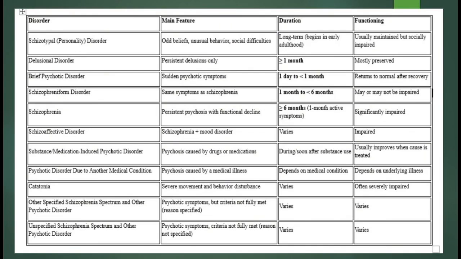Finally, other specified and unspecified schizophrenia spectrum and other psychotic disorders are used when psychotic symptoms are present, but the full criteria for a specific diagnosis are not met. The easiest way to remember them is by their unique features. Delusional disorder focuses on persistent delusions. Brief psychotic disorder is short-lasting. Schizophreniform lasts 1 to 6 months. Schizophrenia lasts 6 months or more. Schizoaffective combines psychosis with mood symptoms, and the remaining disorders are identified by their specific cause or presentation.